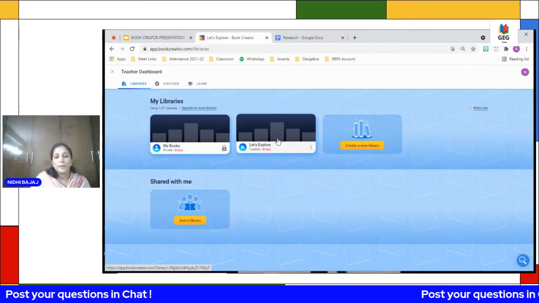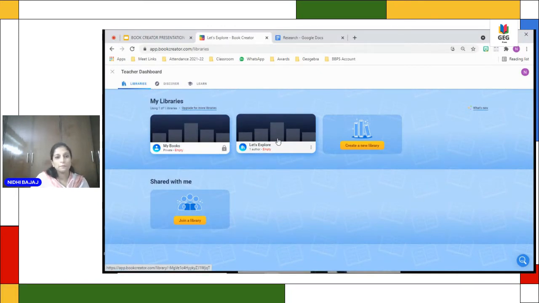In the free version of Book Creator, we get permission for just one library, which has around 40 books. If you want to create a new library, you first have to archive all the books published in your earlier library. They will not be deleted, they're just archived. So at one time you can go through only one library.